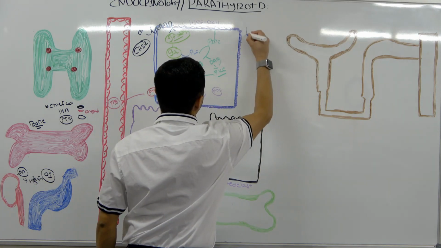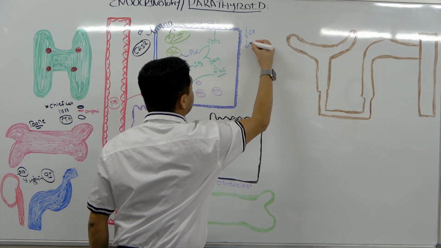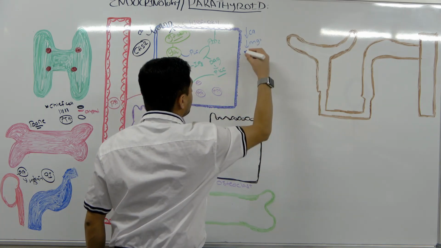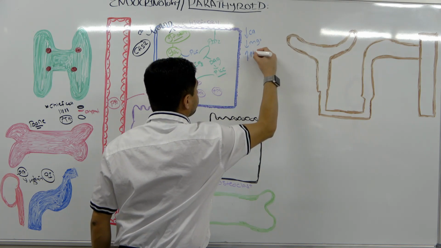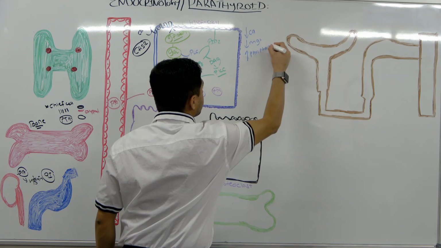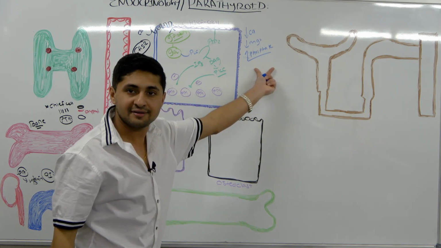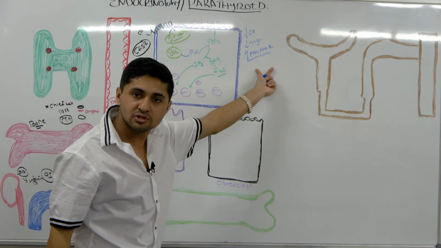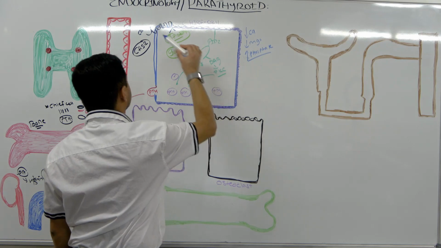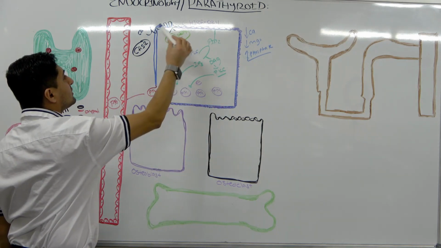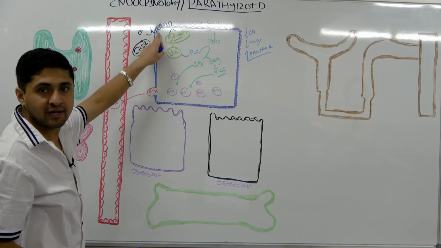Whenever there is a falling level of calcium, and not only calcium, whenever there's a falling level of magnesium, we have to talk about that too, or an increased level of phosphate. Let's say this person has hypocalcemia, or the calcium level is going down. Whenever the calcium level is going down, this calcium can no longer bind with these receptors and do its functions.